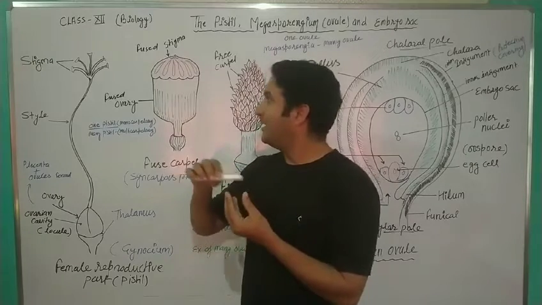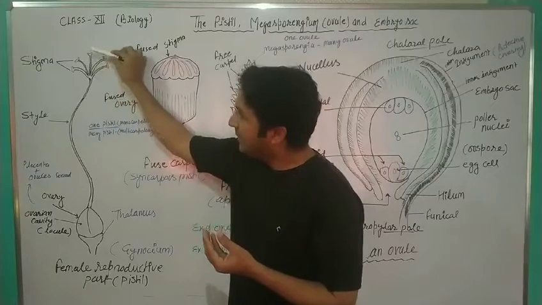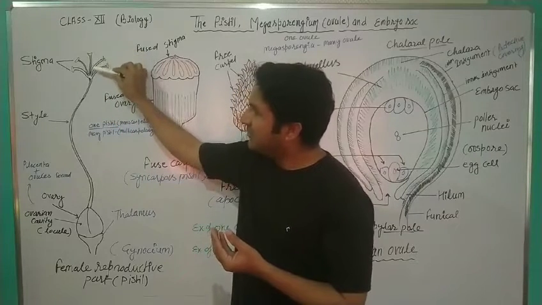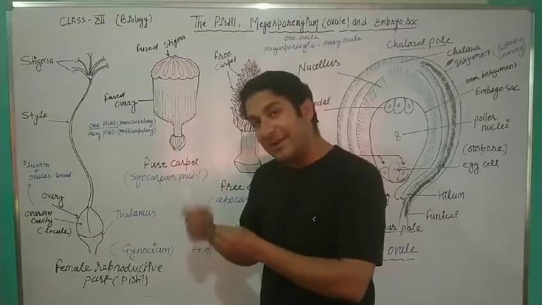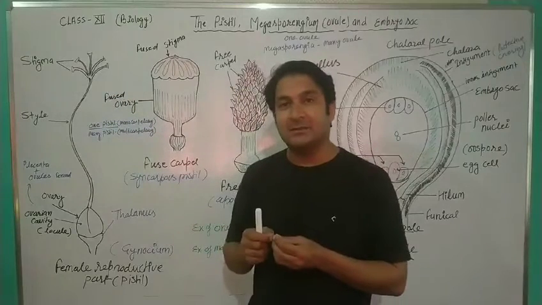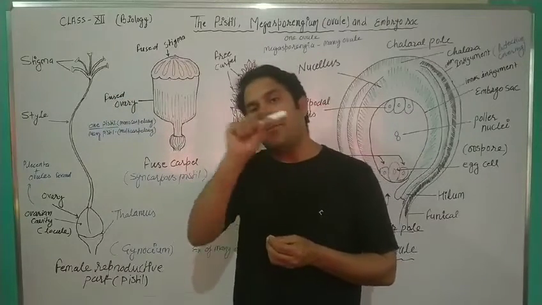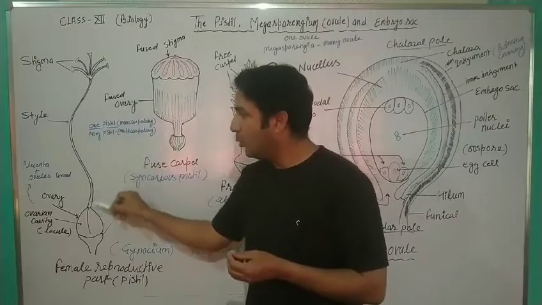After that it is very important. The male gamete will start to transfer from here to the ovary, because fertilization will take place there only. So the style provides the area for the travelling of the male gamete from stigma to the ovary.